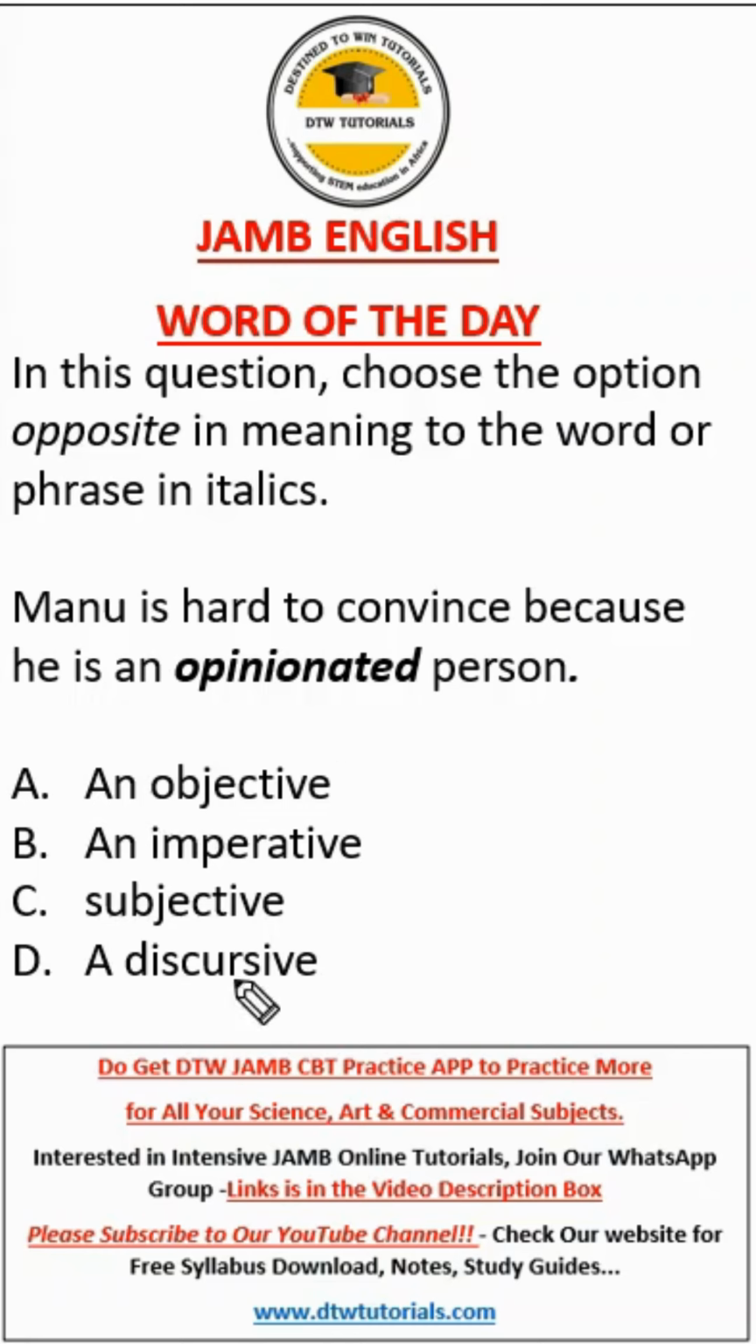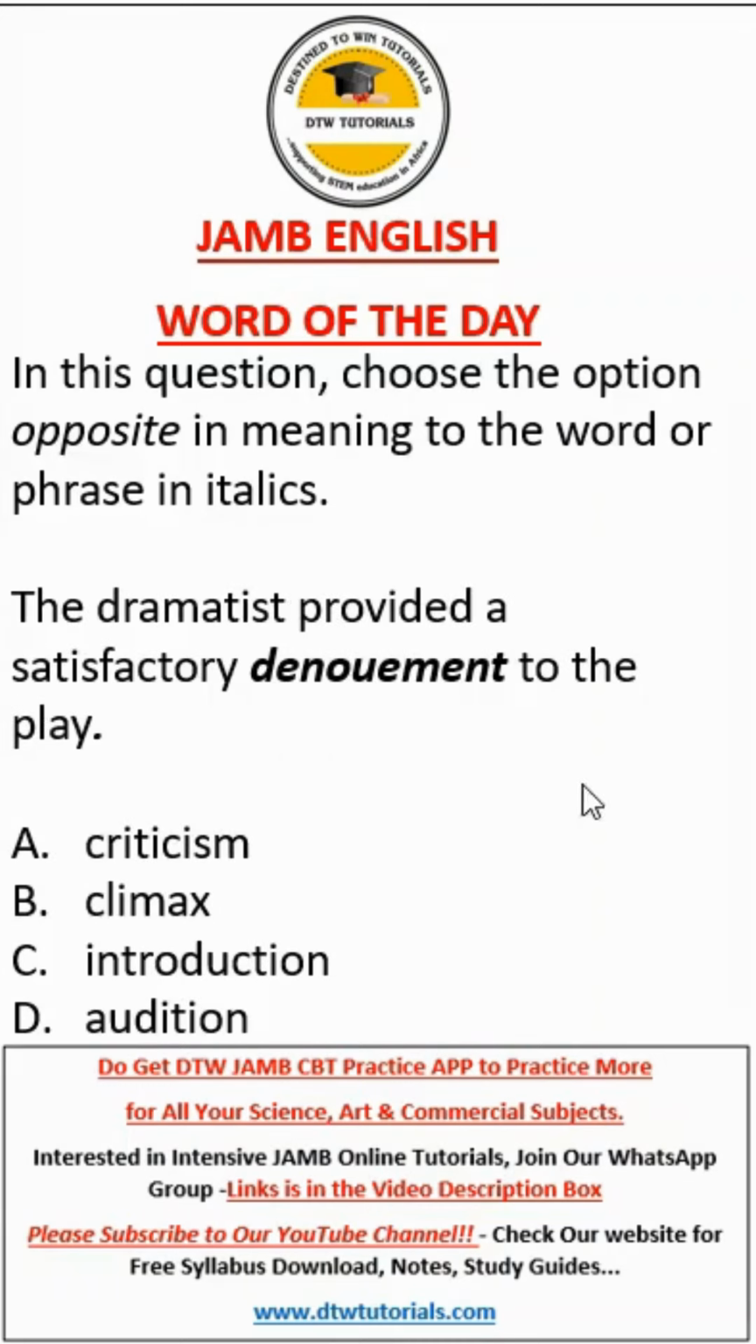So now, let us go from the bottom up. D says a discursive. A discursive person is someone who digresses, goes from left to right, not really on the point. A subjective person is someone who takes decisions or makes points emotionally. An imperative person is like all vital, all crucial, all important. Now look at an objective person. An objective person is an unbiased person that takes decisions based on facts given. So the opposite to the word opinionated is objective.